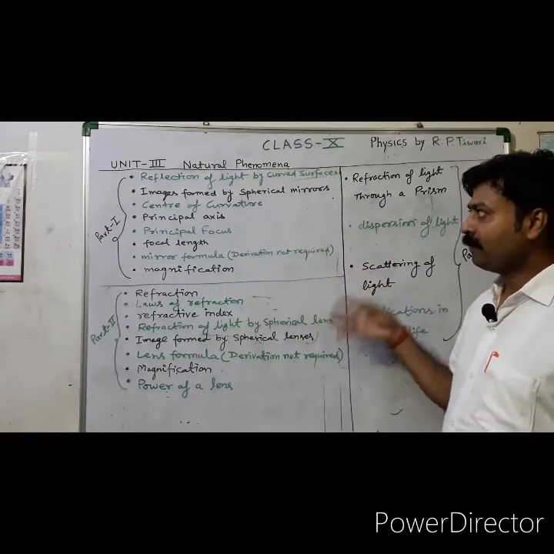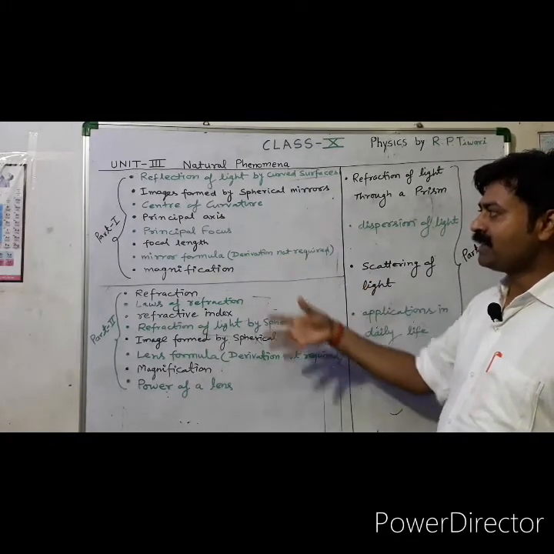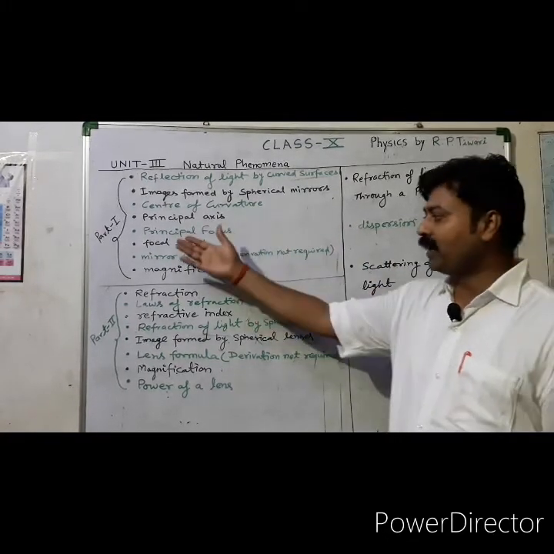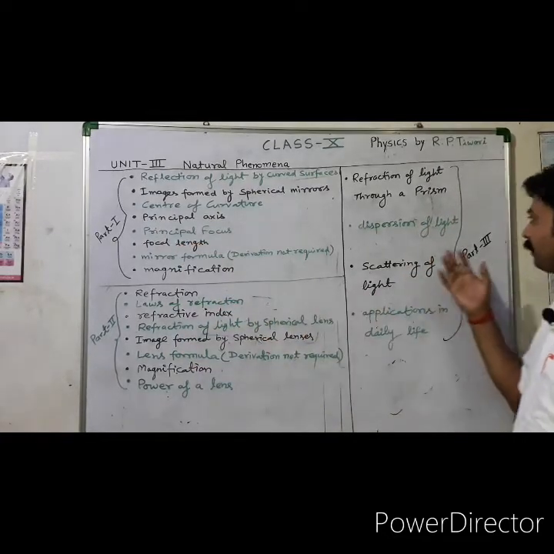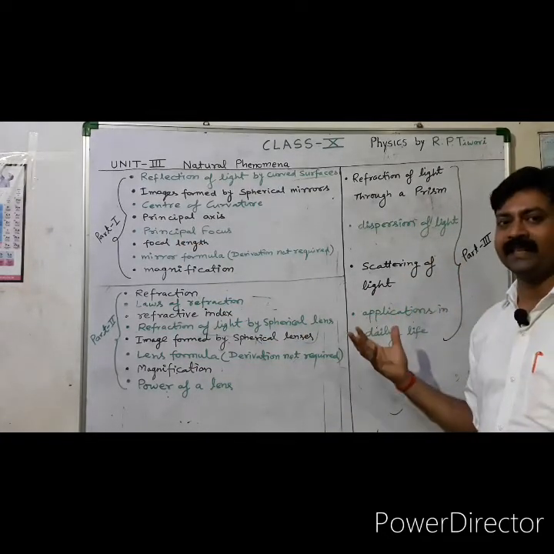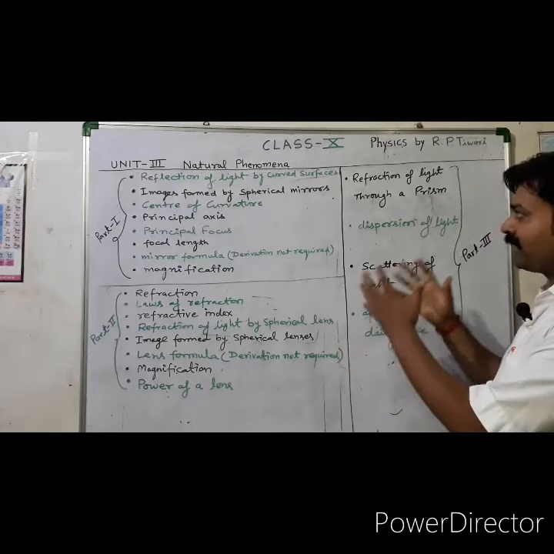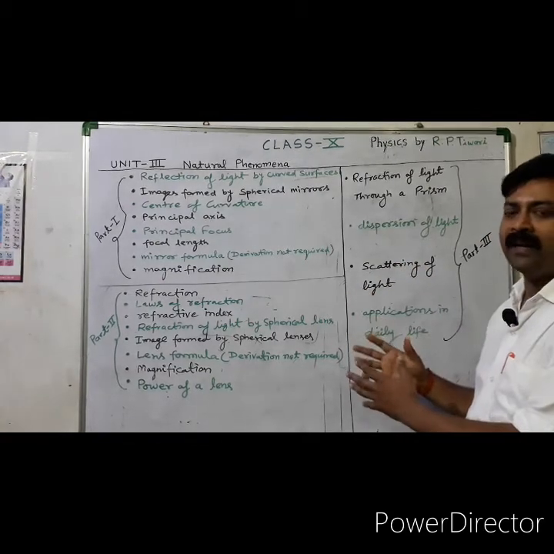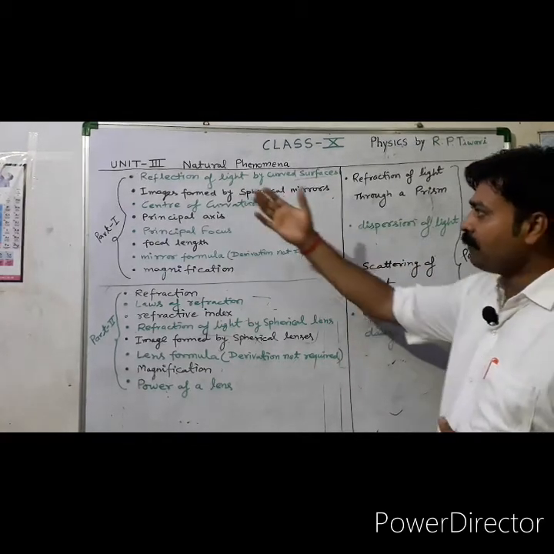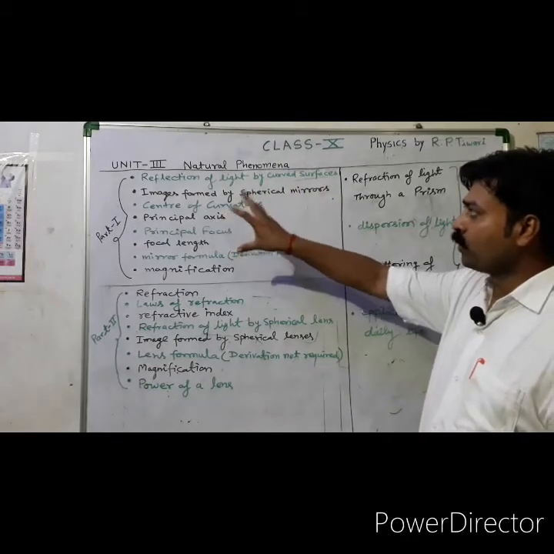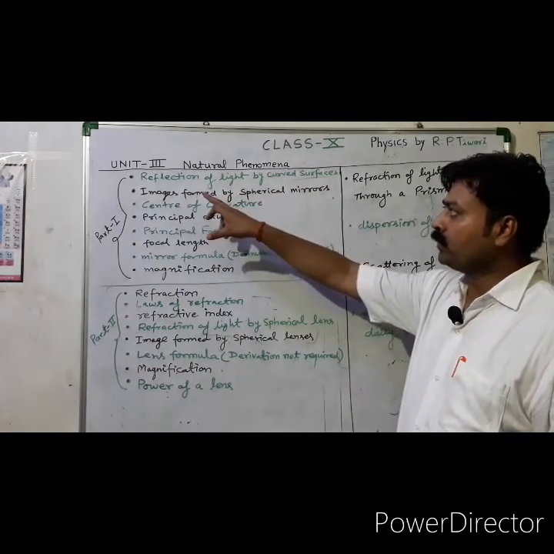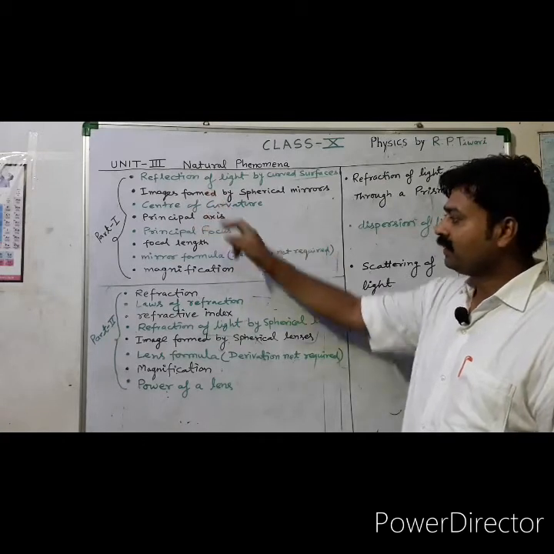Here on this board, the total syllabus is divided into 3 parts, part 1, part 2 and part 3, for your simplicity. Total concentration and focus is required from you. Part 1 is totally related to reflection.